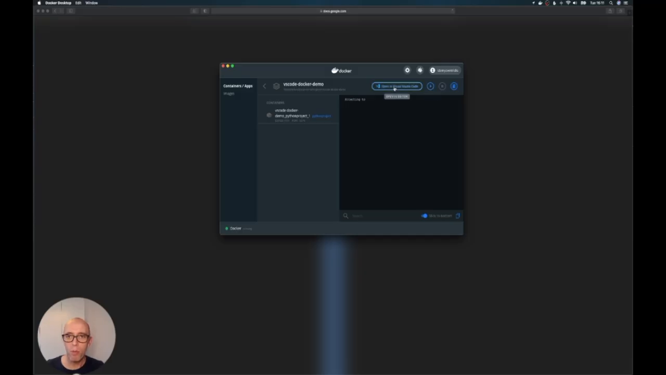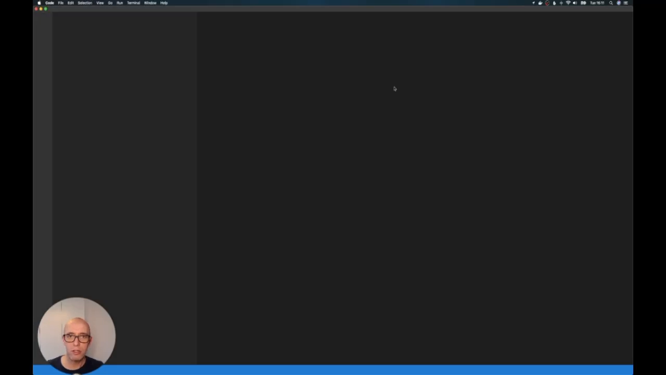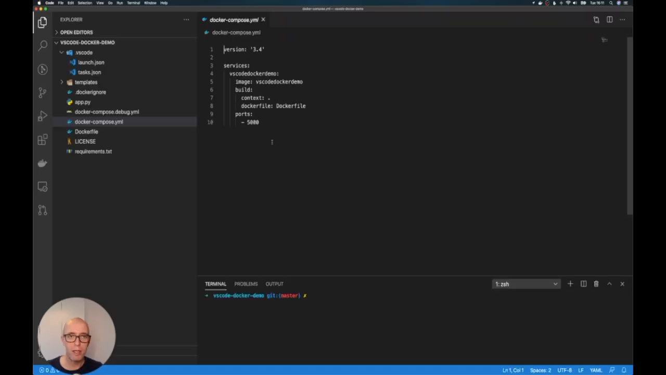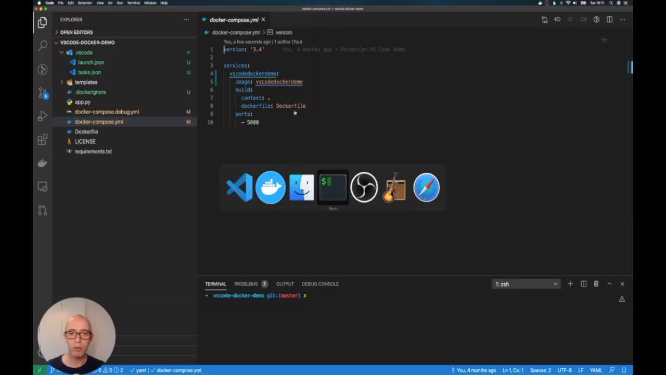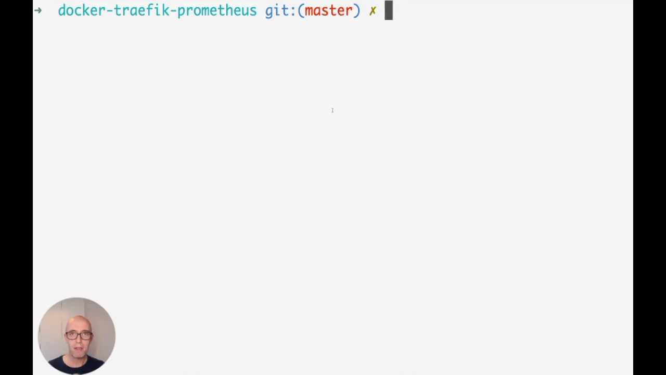If I click on Open in Visual Studio Code, it actually launches this stack directly within Visual Studio Code. So there you go. I can now see the Docker Compose file, Dockerfile, everything related to this project in Visual Studio Code. All I had to do is click within Docker Desktop. So that's method one. Method two is if we head over to our terminal, same concept.